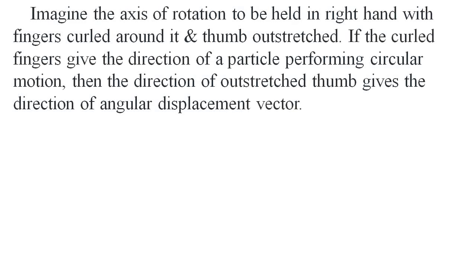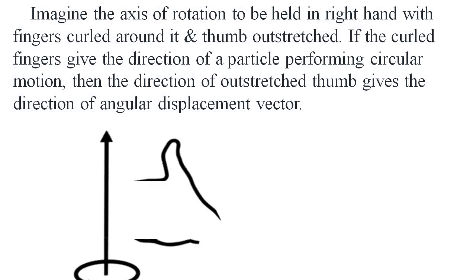Next point is the right hand screw rule. The direction of the angular displacement is given by this rule. The rule is stated as: imagine the axis of rotation to be held in right hand with fingers curled around it and thumb outstretched. If the curled fingers give the direction of a particle performing circular motion, then the direction of the outstretched thumb gives the direction of the angular displacement vector, as diagrammatically shown below in this way.